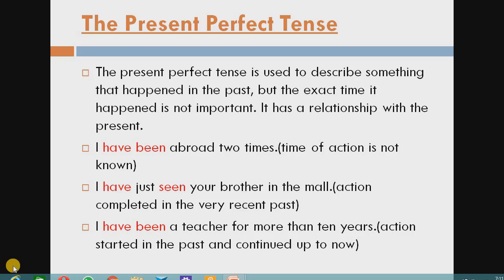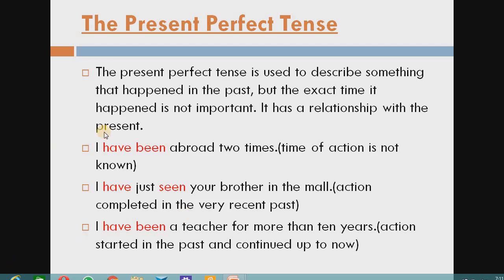Good morning students. Today this is your second video lecture of the present tense, and today we are going to discuss our next two topics, that is the present perfect tense and the present perfect continuous tense. So let's start.